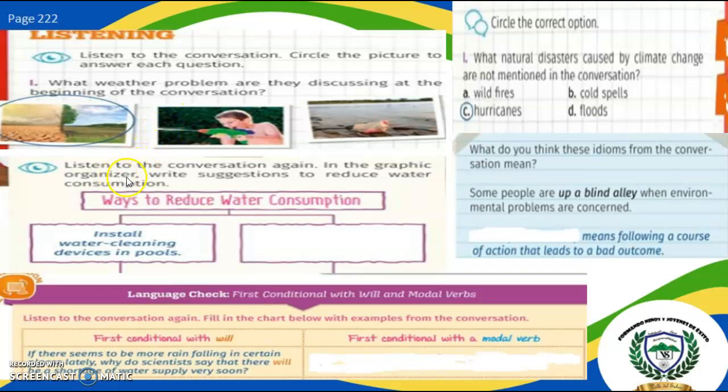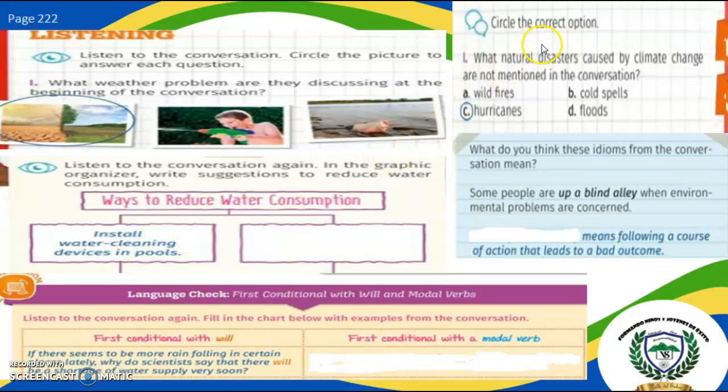Next to that, we have to listen to the conversation again. In the graphic organizer, write suggestions to reduce water consumption. Ways to reduce water consumption: install water cleaning devices in pools. You can write anything you want, okay?